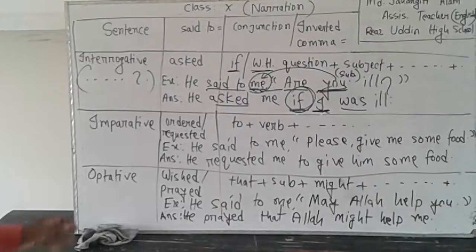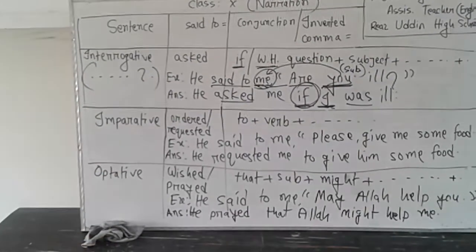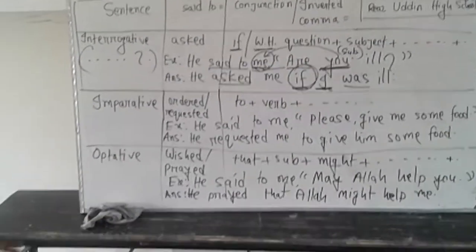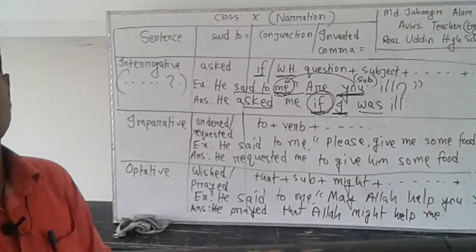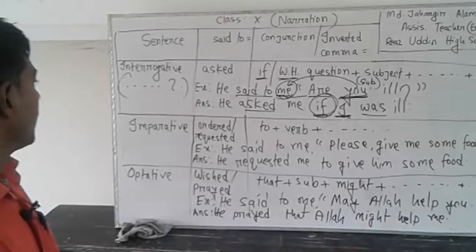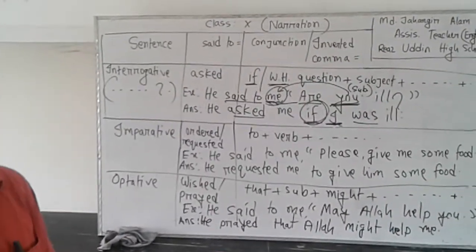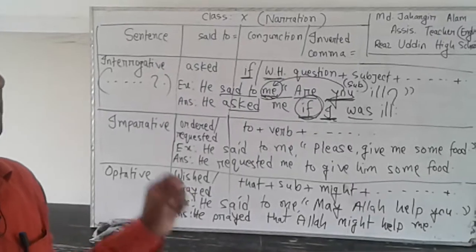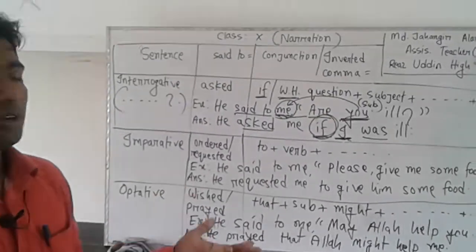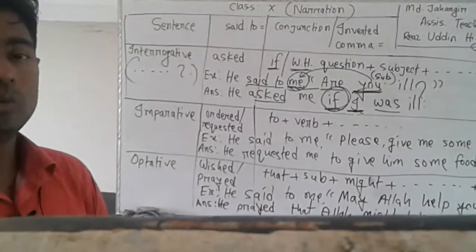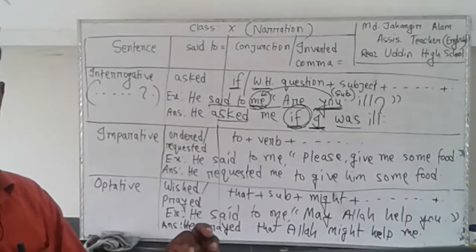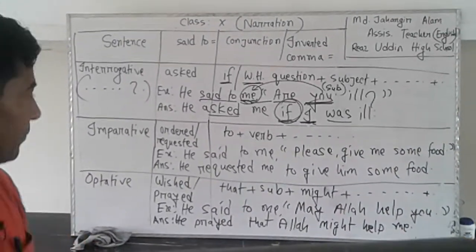Let's see imperative sentences. An imperative sentence will always start with a verb. Words like please or kindly may be used at first, but very frequently an imperative sentence will start with a verb.